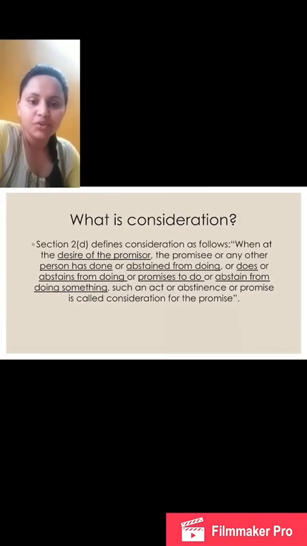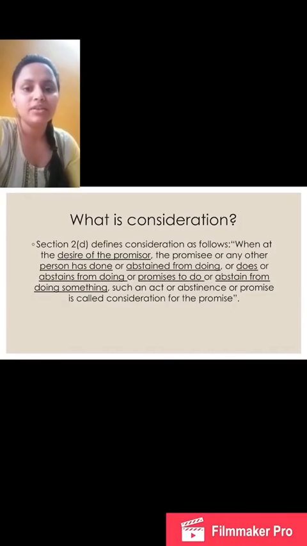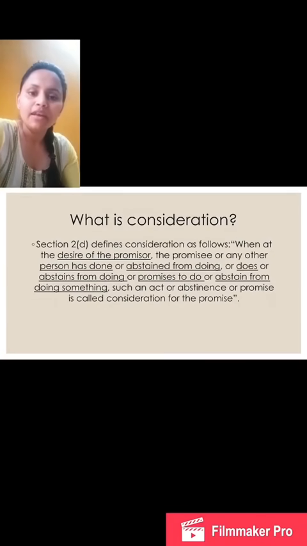Reading the definition, we get an idea that the consideration must always move at the desire of the promisor. It can be made either by the promisee or somebody on behalf of the promisee. Thus, a third party can be involved in paying the consideration.